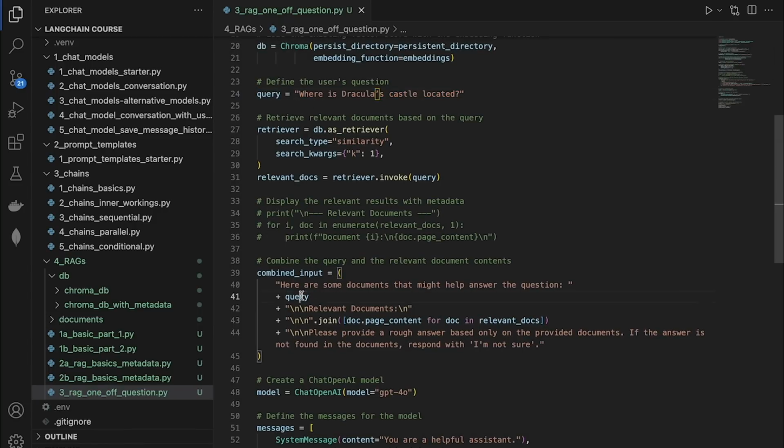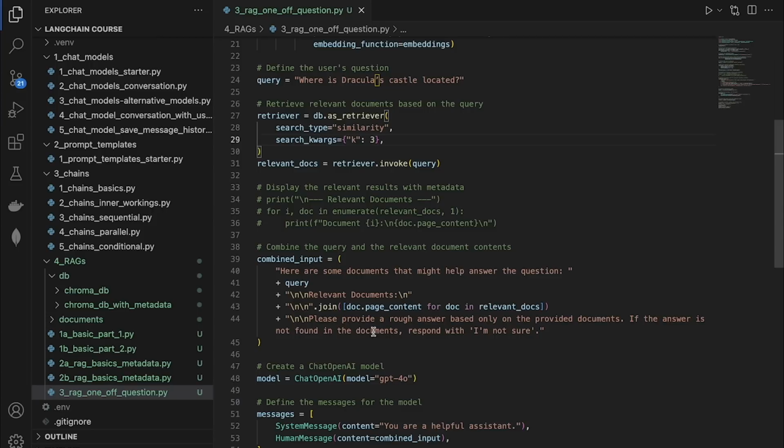So we provide the prompt. Now we need to provide all of the relevant chunk texts. If you remember, we shortlisted the top 3 chunks and we're providing that here as well by joining these docs together. Very simple. And to make sure it works, I'm going to say, please provide a rough answer based only on the provided documents. If the answer is not found in the documents, respond with, I'm not sure. We're doing this so that the LLM only answers the question from the chunk texts provided.